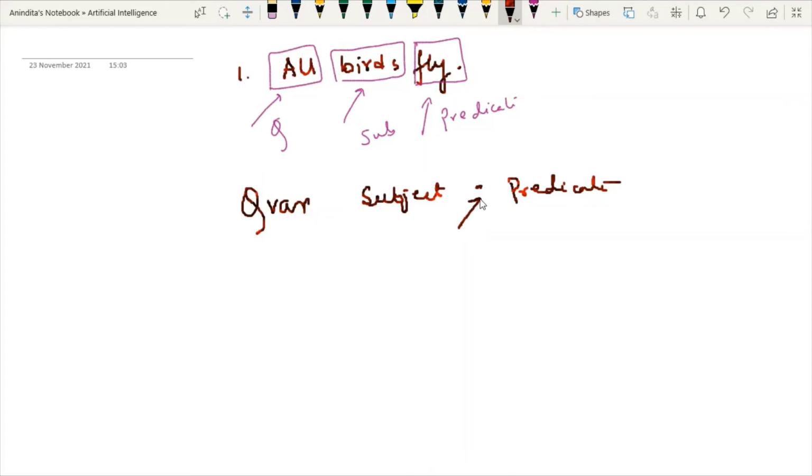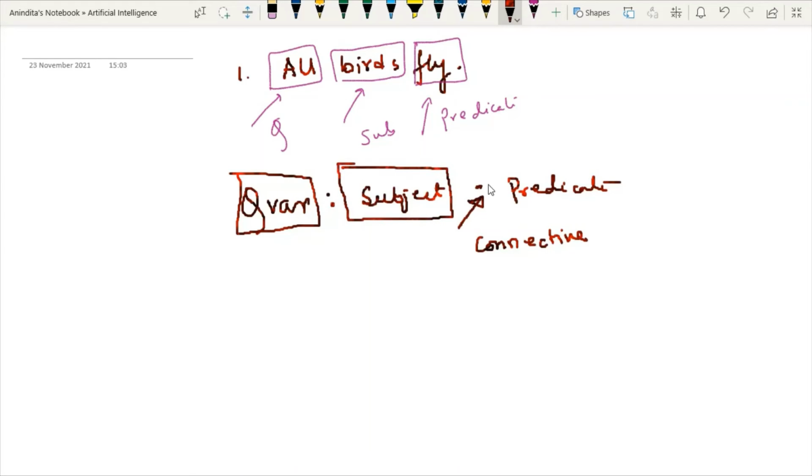And at this point you have to use connectives. So this formula you have to keep in mind. First the quantifier, along with the quantifier you write the variable, then mention the subject, then use some connective, and then represent the predicate.